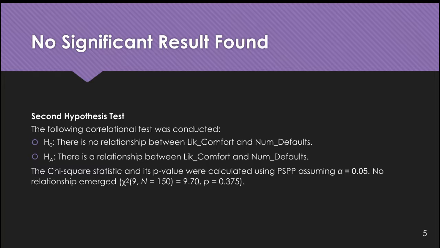Using PSPP and assuming a significance level of 0.05, the chi-square statistic of 9.70 and a p-value of 0.375 were calculated. Because the p-value is greater than the significance level, we fail to reject the null hypothesis and conclude that no significant relationship exists between financial comfort level and number of defaults.